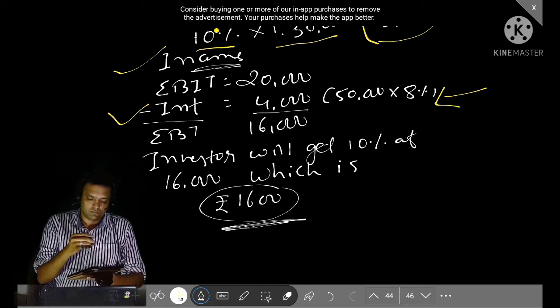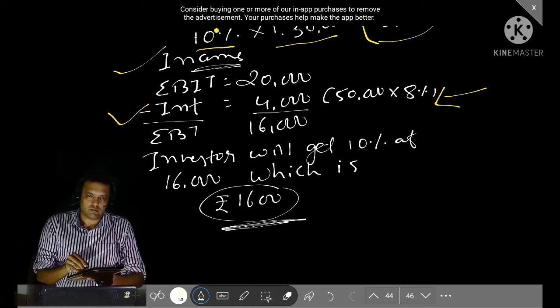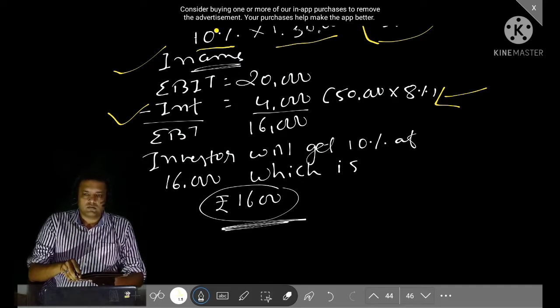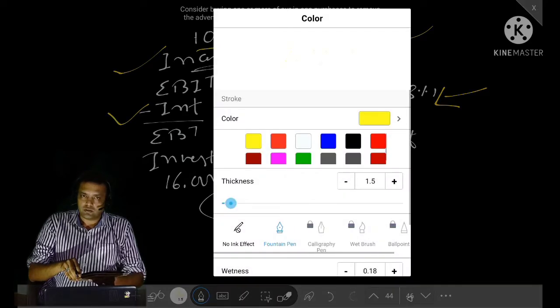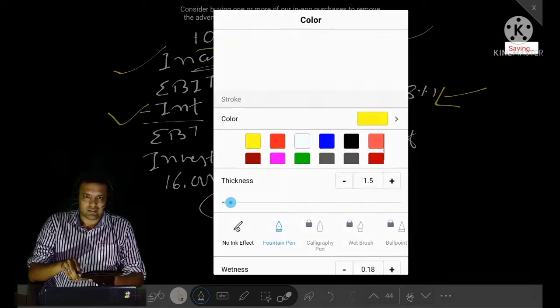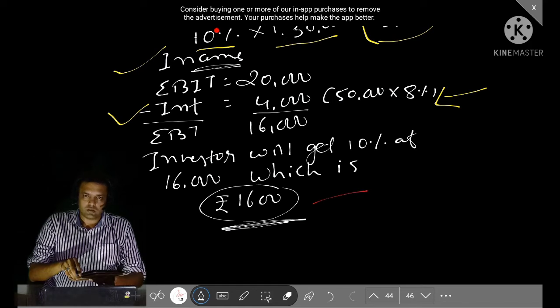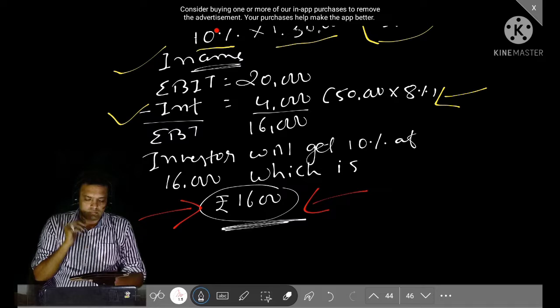So 16,000, and my investment was 10% in the company, so I am eligible to get 10% of 16,000, which is 1,600. So step 1 is over: current position as far as investment is 13,000, and as far as income is concerned, 1,600.